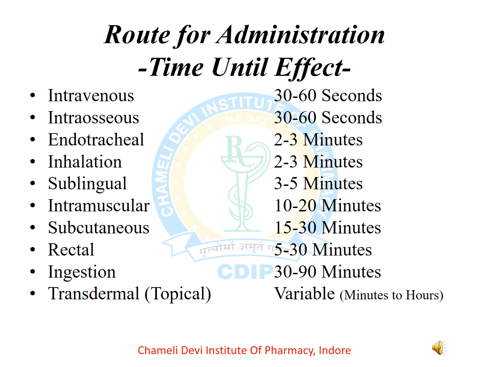Intramuscular, 10 to 20 minutes. Subcutaneous, 15 to 30 minutes. Rectal administration requires 5 to 30 minutes. Ingestion requires 30 to 90 minutes. And transdermal or topical may vary from minutes to hours.